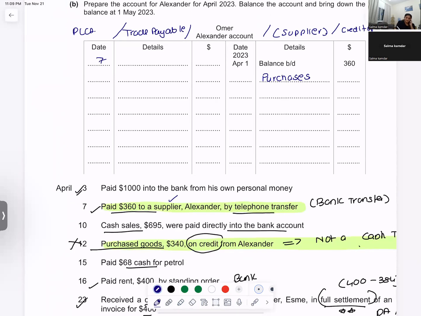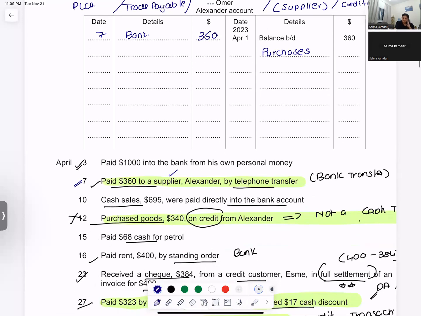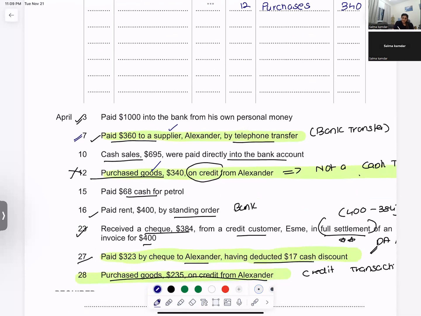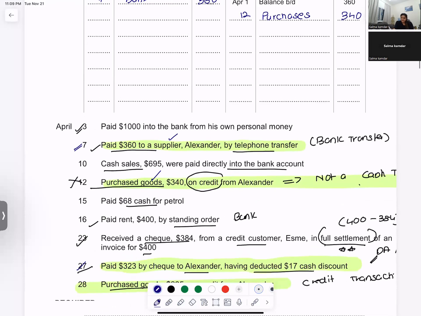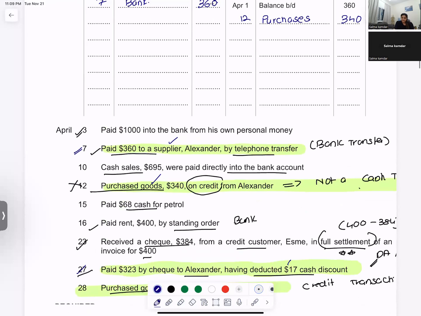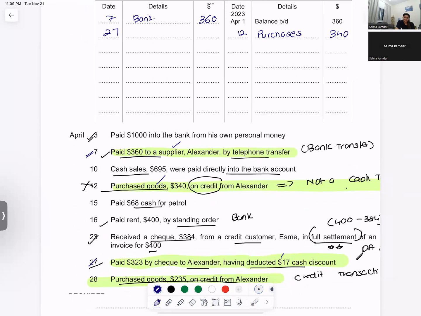So on the 7th of April, I have paid him 360 through a telephone transfer, so I will write bank. On the 12th, I have purchased goods 340 from Alexandra. Again, I have paid 323 and deducted cash discount. So on the 27th, I have paid him 323 and there is a discount of 17 on the same date.